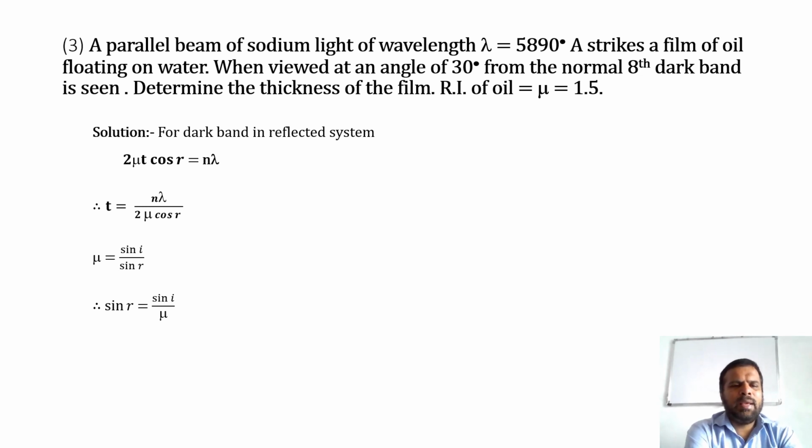Therefore, t is equal to n lambda divided by 2 mu cos r. Mu is equal to sin i divided by sin r. Therefore, sin r is equal to sin i divided by mu.